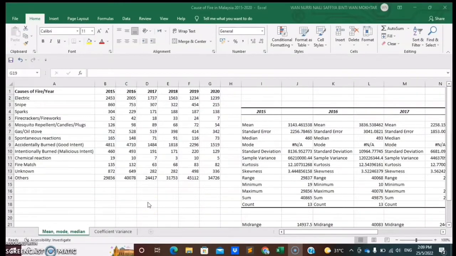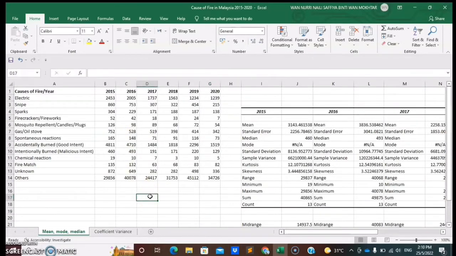So, I will present the mean, median, mode, standard deviation, sample variance, kurtosis, skewness, range, mid-range, interquartile range, and coefficient of variance. So, let's start. As you can see, this is our data that we got from